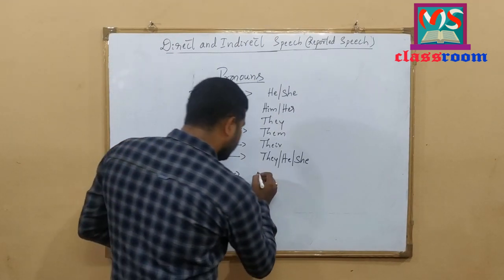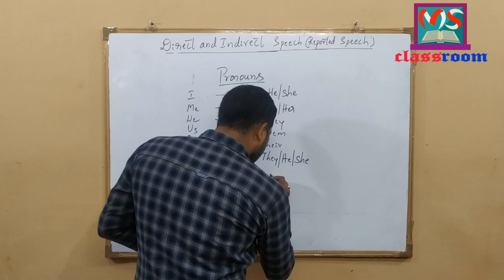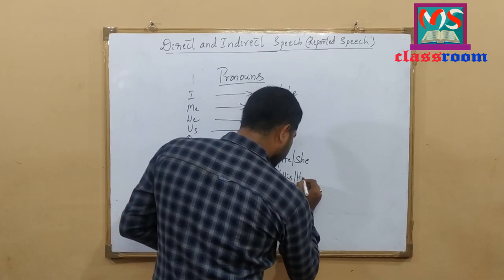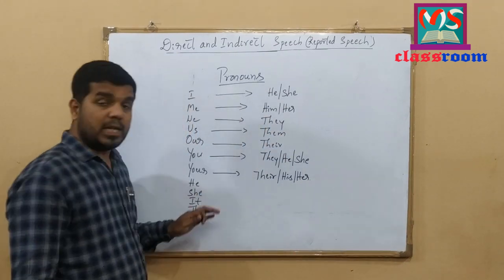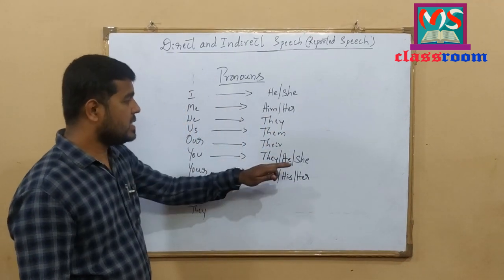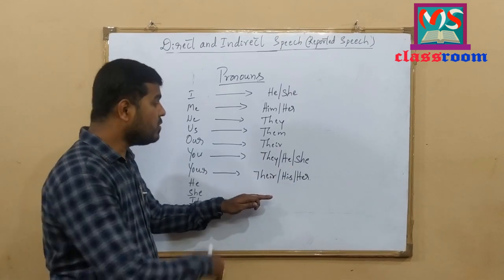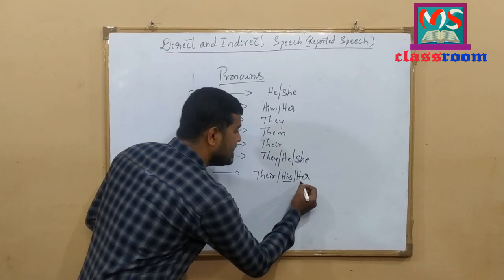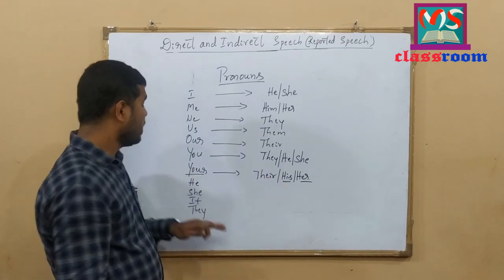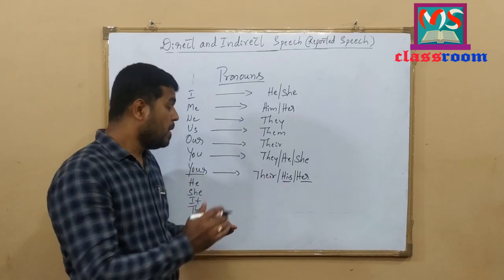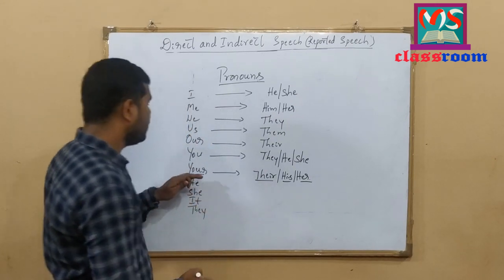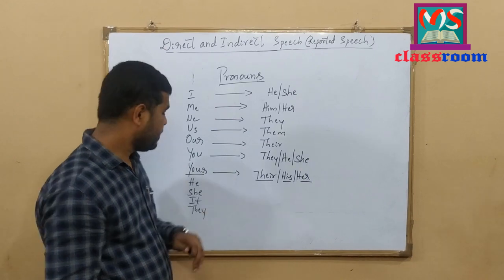Your changes to they or his or her. When the speaker refers to a single person, according to the gender, we use his or her instead of your in indirect speech. If the speaker refers to more than one person, we use their instead of your in indirect speech.